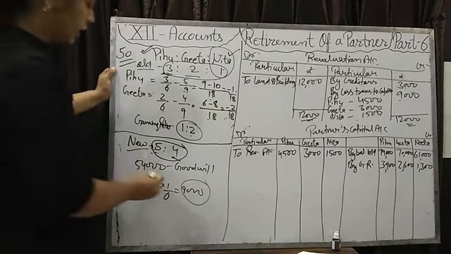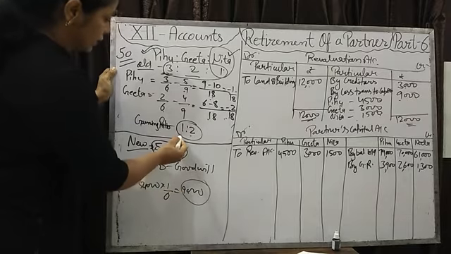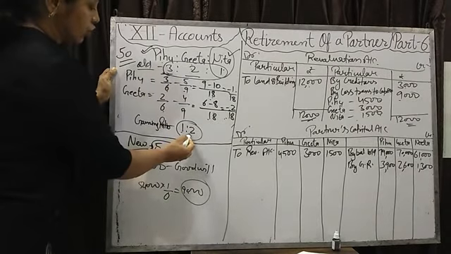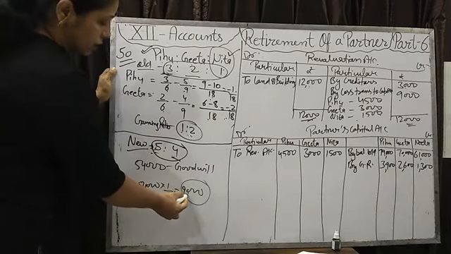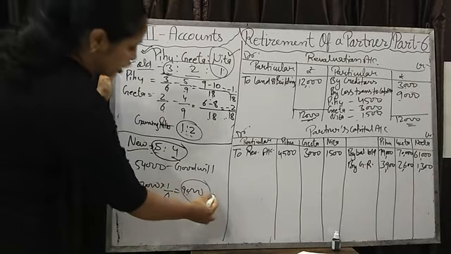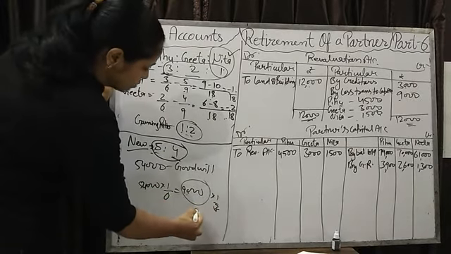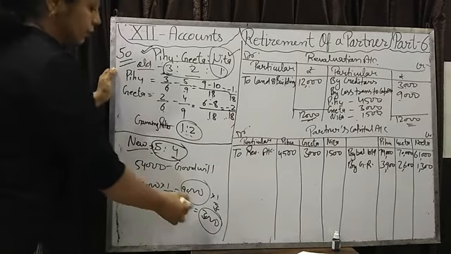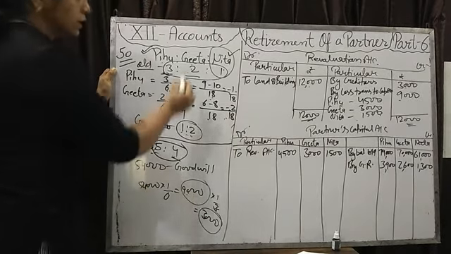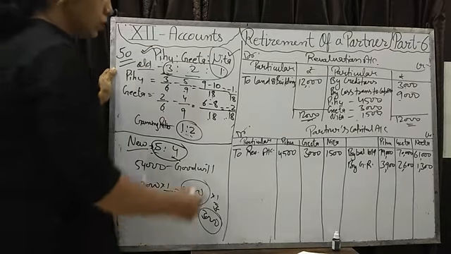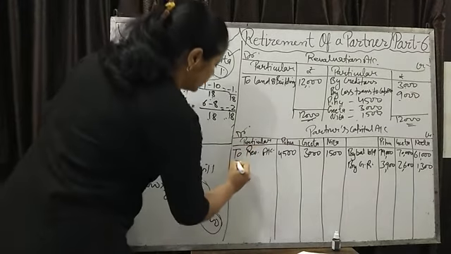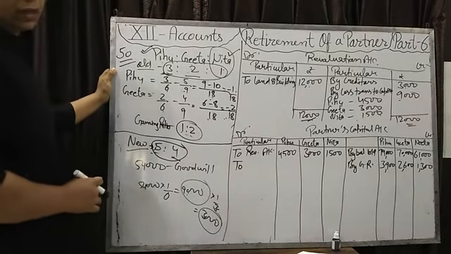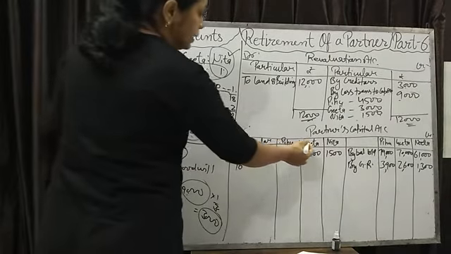Now goodwill is 9,000. That we will take from Pihu and Geeta in the ratio of 1:2. So 1/3 of 9,000, how much will it come? 3,000. That Pihu will give, and the remaining 6,000 Geeta will give. So we have to take from Pihu and Geeta, then we will write this amount in the debit side of the capital accounts of Pihu and Geeta.